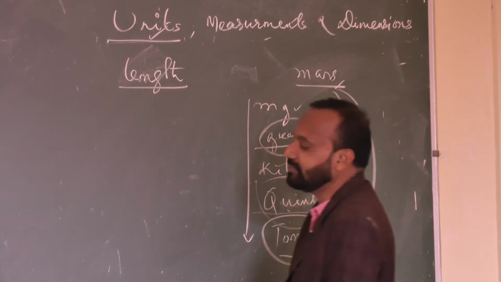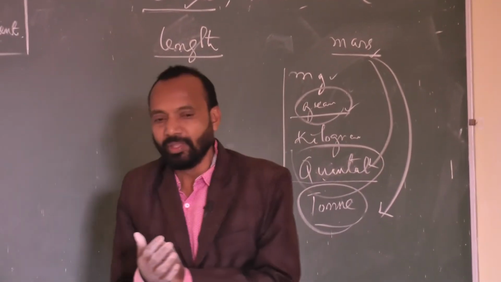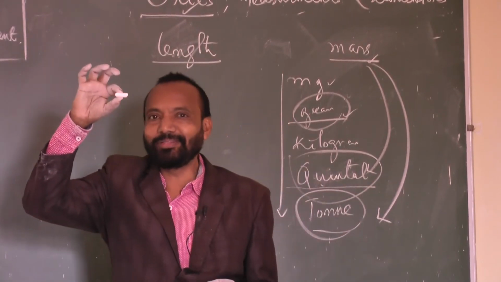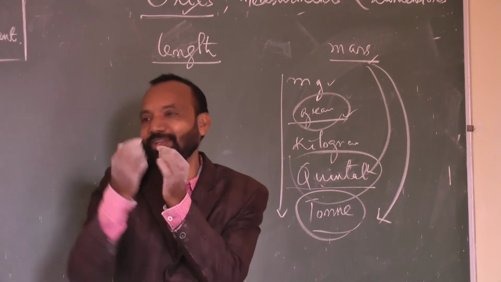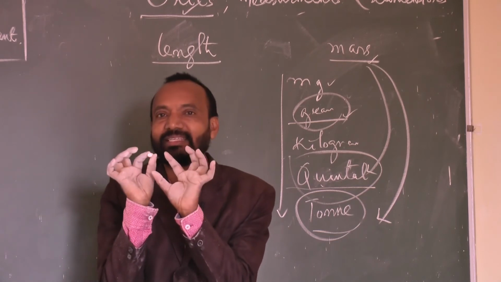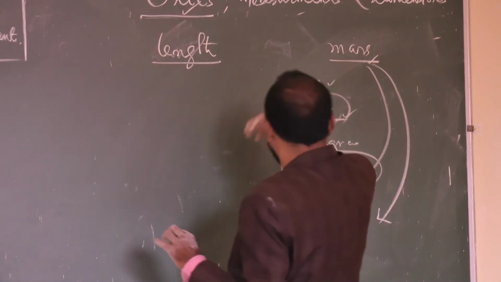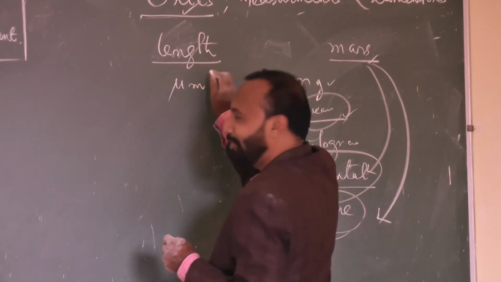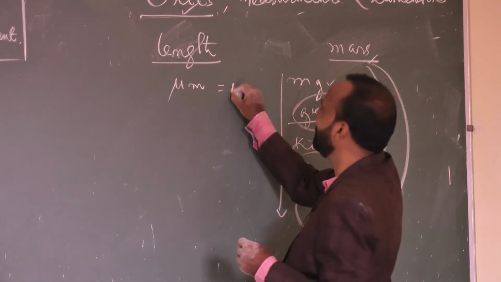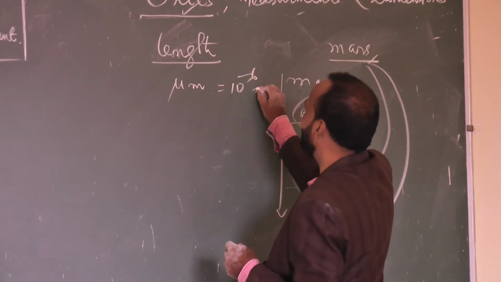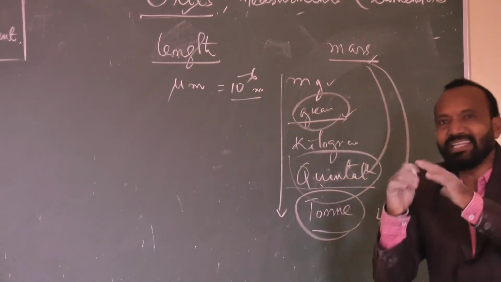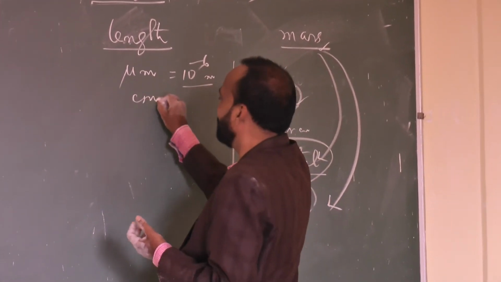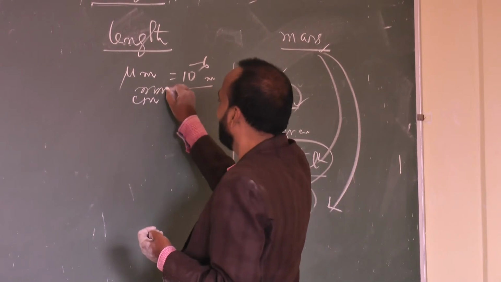Suppose I want to measure the radius or diameter of this duster, a very small thing. Then I can use the micrometer. In physics, 1 micrometer is equal to 10 power minus 6 meter. Micro is very small, macro is very large. Then I can use millimeter, centimeter.